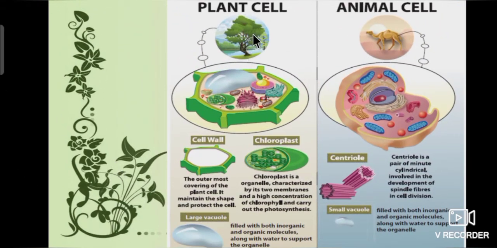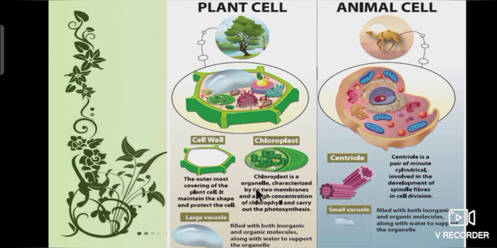Let's compare the plant cell and animal cell. Plant cells have a cell wall, chloroplast and large vacuole. Animal cells have centriole and small vacuole. First we will see the plant cell. The cell wall is the outermost covering of the plant cell. It maintains the shape and protects the cell.